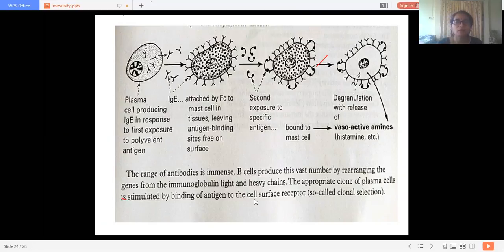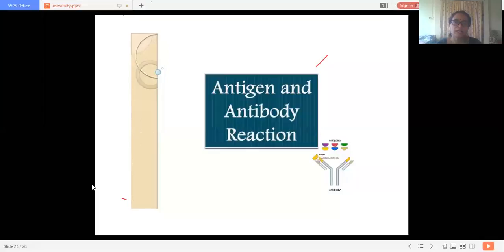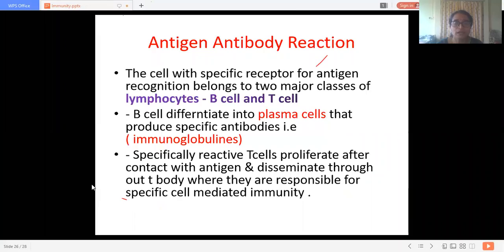Now the next part of this lecture is antigen antibody reaction. So what is antigen antibody reaction? Actually, there are 10 types of antigen antibody reaction. About that we are going to discuss tomorrow. Today I am just going to introduce you to antigen antibody reaction.